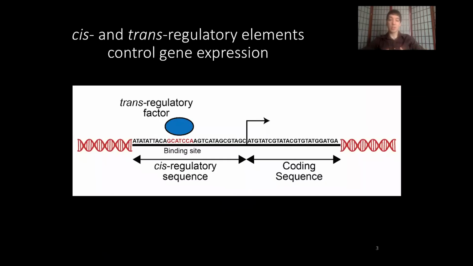These elements can be broken into two large groups: cis-regulatory sequences, such as promoters or enhancers, which are typically located in the DNA near the gene they regulate, and trans-regulatory factors, such as transcription factors and small RNAs, that are often diffusible molecules that are encoded somewhere else in the genome. Together, the interactions between cis-regulatory sequences and trans-regulatory factors result in the regulation of gene expression, increasing or decreasing expression due to some cues.